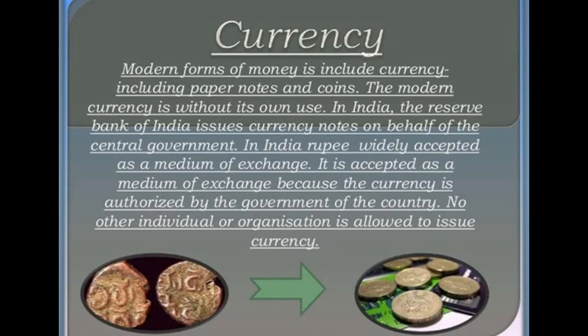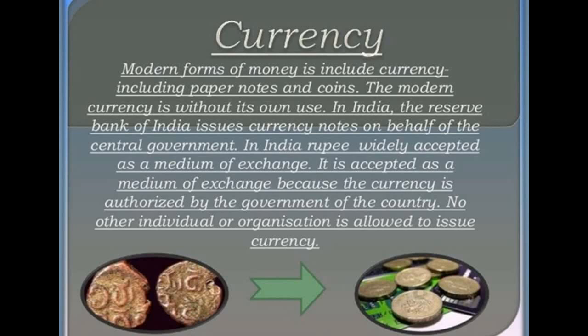but the modern currency is without its own use. Why do we say that the modern currency is without its own use? Because in the previous time, before all these notes or new coins were introduced, they were using metal kinds of coins. They were using gold coins, silver coins and other metal coins before that.